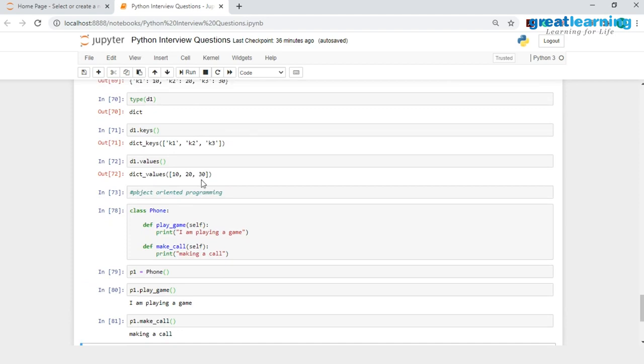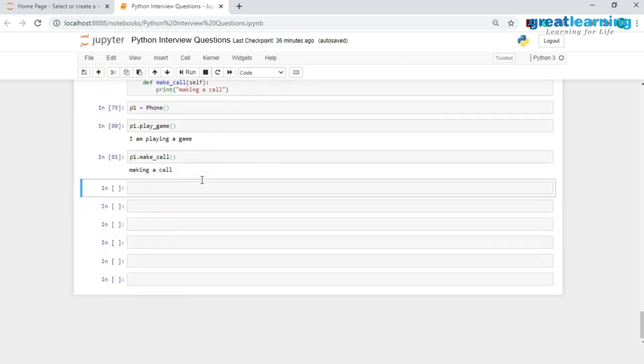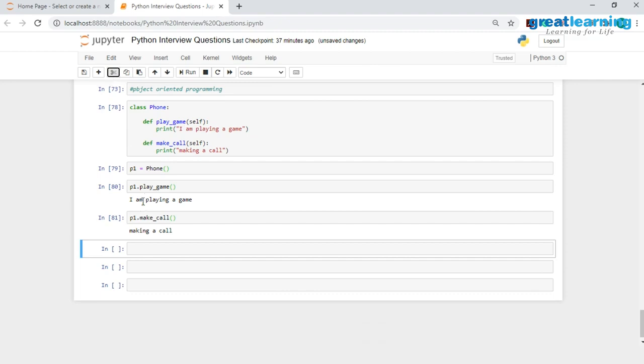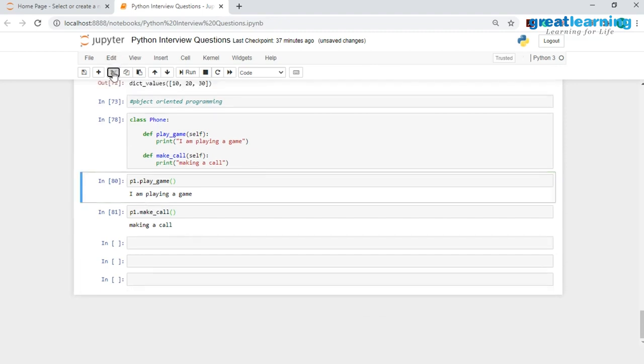But here, as you see, we haven't really added anything. We haven't really added any attributes in this phone class. So now what we'll do is add certain attributes, as we had seen in the theoretical section, that maybe your mobile will have a color associated with it and a cost associated with it. So what I'll do is I will assign the color and cost with the help of these methods. So I'll delete this part again over here. Let me cut this out over here. I will remove this object.